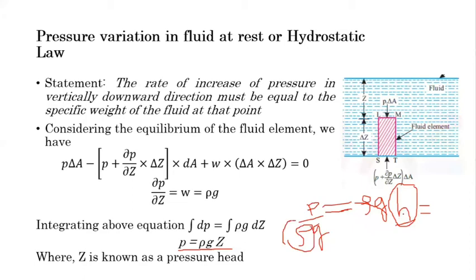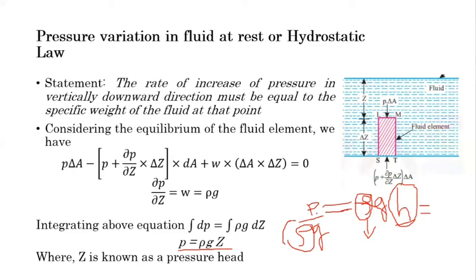So if we talk about the unit mm of Hg, then 1 mm of Hg equals pressure multiplied by rho into g. In that case, if you are taking the height of the mercury, then you have to take rho as that of mercury, say 13500 kg per meter cube. And if you are measuring the height in a water column, where the liquid in the tube is water, then you have to take rho of water. So this care has to be taken while converting or measuring pressure.